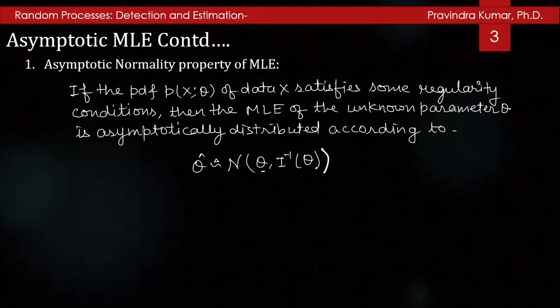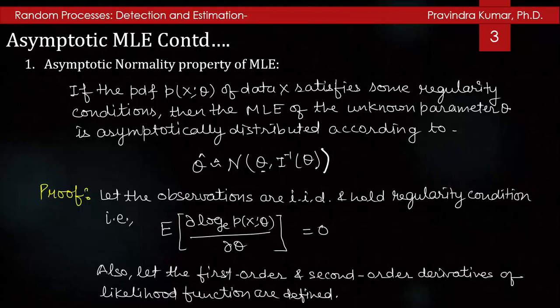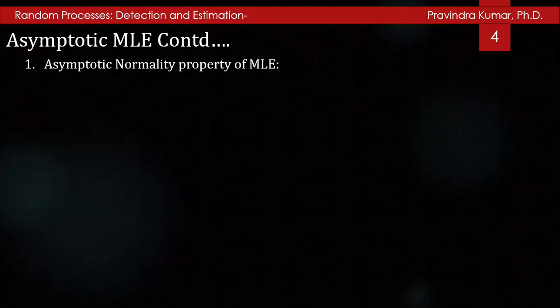And let us see the proof. Let the observations be independent, identically distributed, and hold the regularity condition, meaning the expected value of the first derivative of the log likelihood function, that is E[∂ log p(x; theta)/∂ theta], is equal to 0 for all theta. And also let the first order and second order derivatives of the likelihood function be defined. Before deriving the asymptotic PDF, first we will show that the MLE is a consistent estimator.